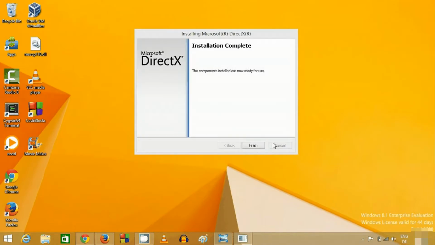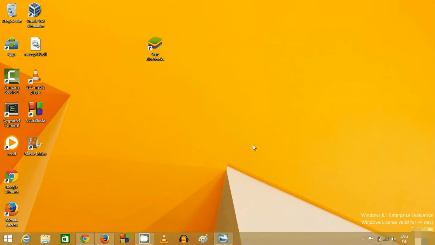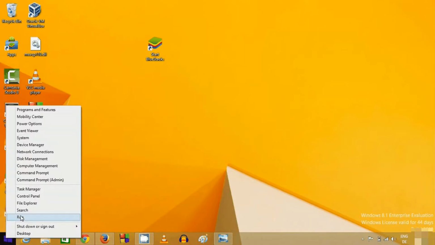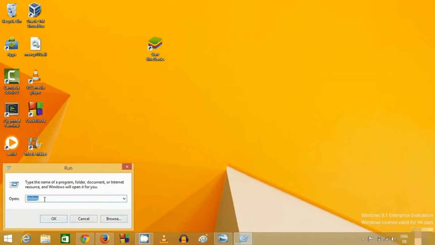Once this DirectX installer completes the installation of DirectX, you can just click finish. Now, to check whether DirectX is really installed on your system, go to your Windows button, right click it, click Run, and search for DXDIAG.